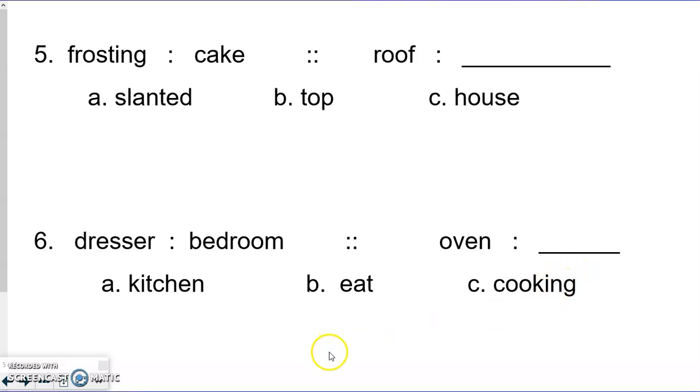So look at our answer choices. Show me a 1 for A, a 2 for B, or a 3 for C. Okay, I hope you're showing a 1 for A, kitchen, because that's the correct answer. Dresser is in the bedroom and oven is in the kitchen. So these verbal analogies were all about location or where something is.